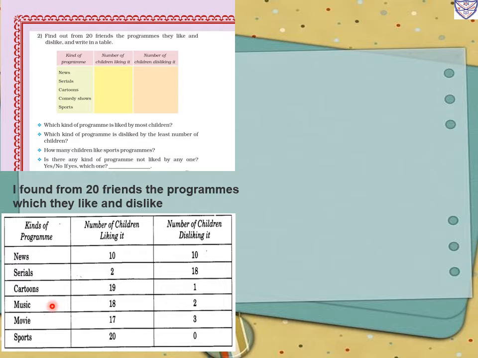Then music, 18 children liking and 2 children disliking. Then movie, 17 children liking and 3 children disliking. Then sports, 20 children liking and 0 children disliking. So with the help of this table, we have to answer the questions.